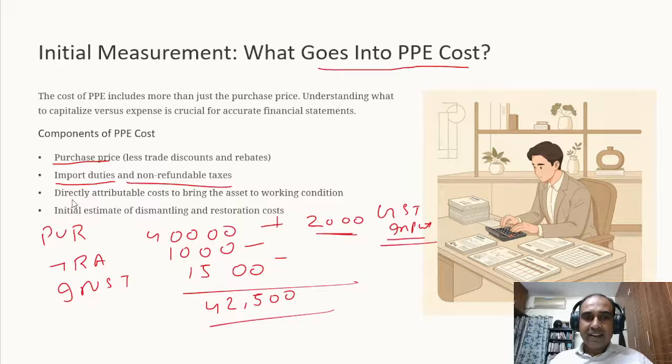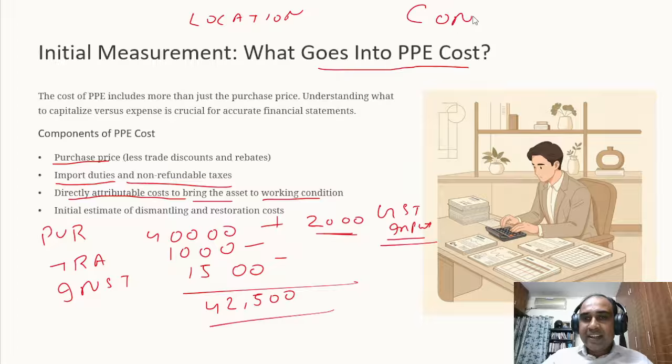This is very important, guys. Directly attributable cost to bring the asset to working condition. See, when we buy an AC, can you start using the AC without installation? It is not possible. We cannot use the AC without installation. So that means the asset is not in a condition which is ready to use. So the standard uses two phrases: to bring the asset to a location, and to bring the asset to a condition which is ready to use.